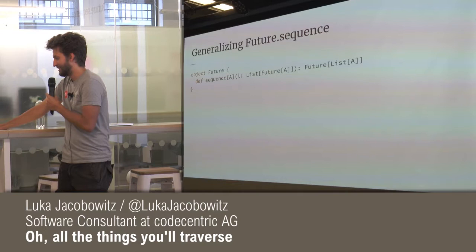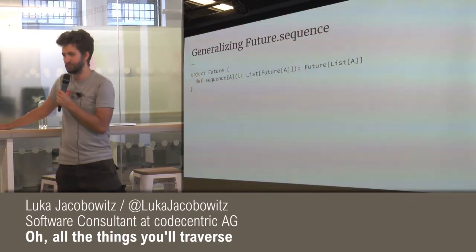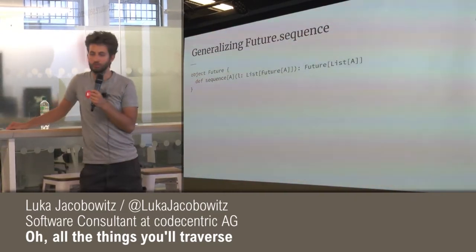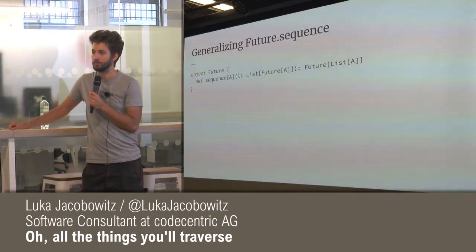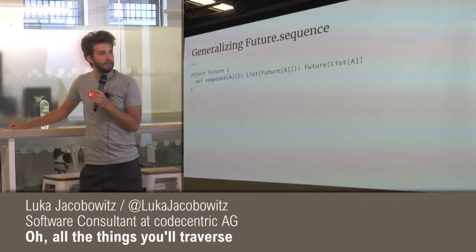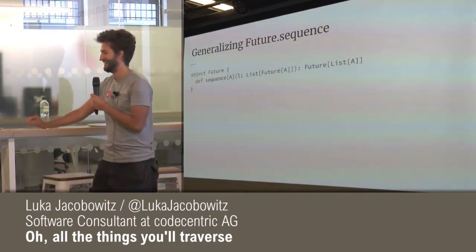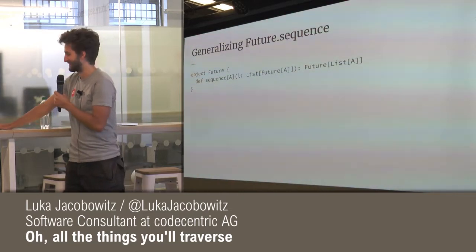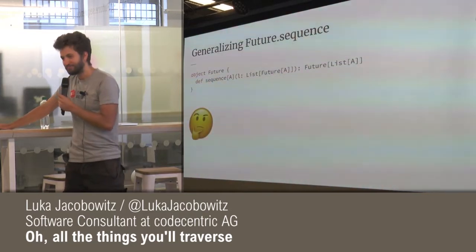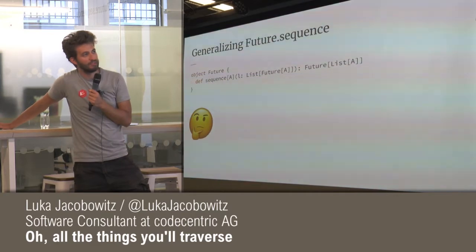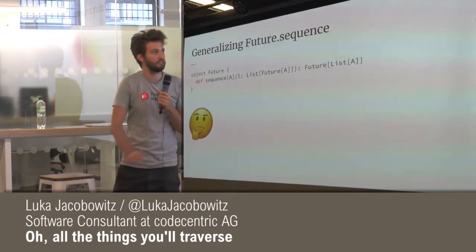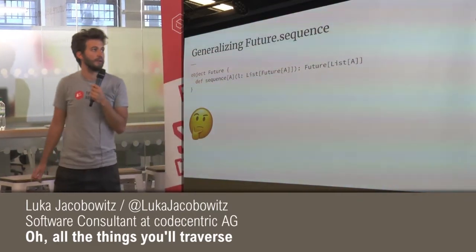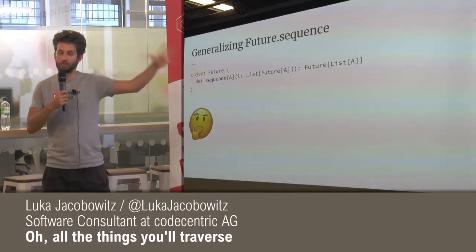Right. So how many of you have used this function, future.sequence? Almost everyone. Great. That is perfect. You're the perfect audience today. Okay. So what we want to do here is generalize this. We have this thing called monoidal, and right now this future is very specialized, right?